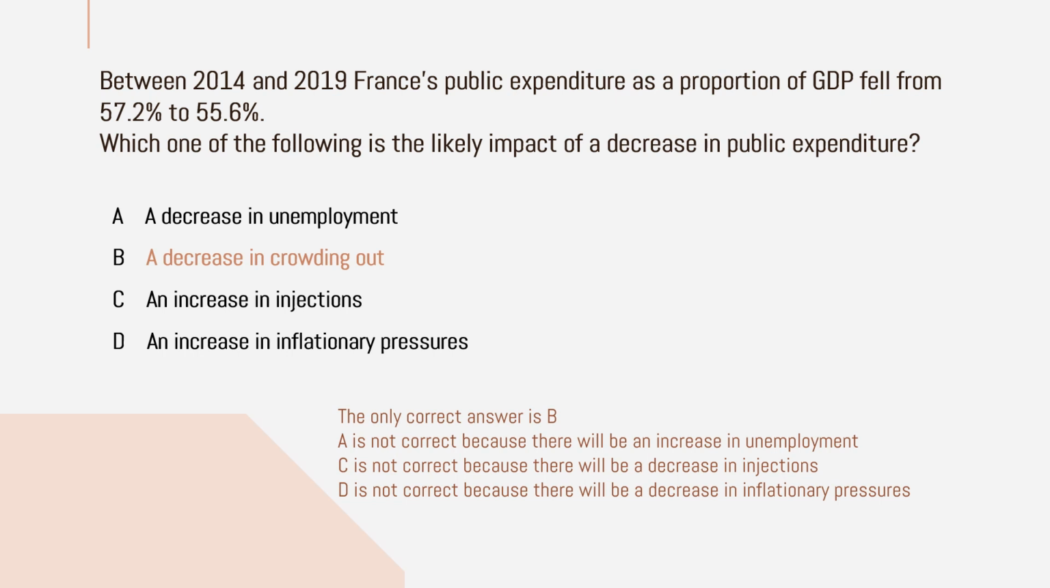The only correct answer is option B, a decrease in crowding out. That means that now government expenditure is reducing, so it will be an incentive for private individuals to invest more in the circular flow of income. So that will result in a decrease in crowding out and increasing crowding in.